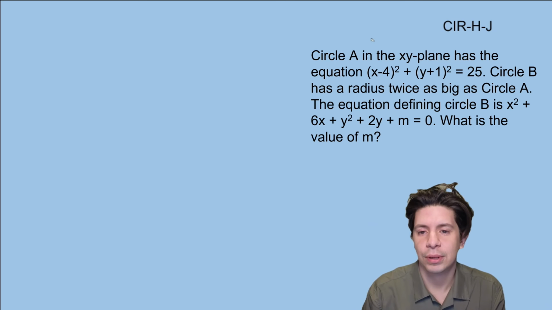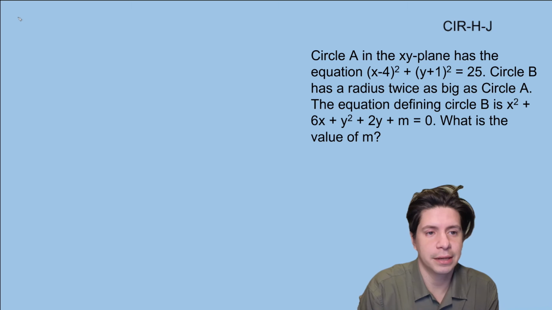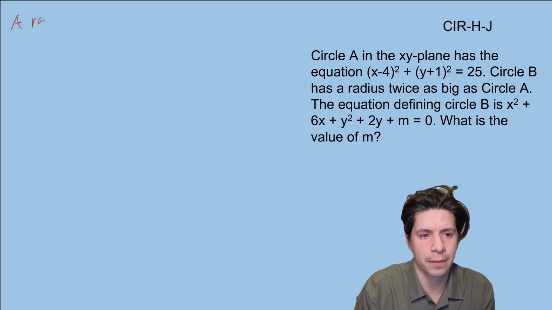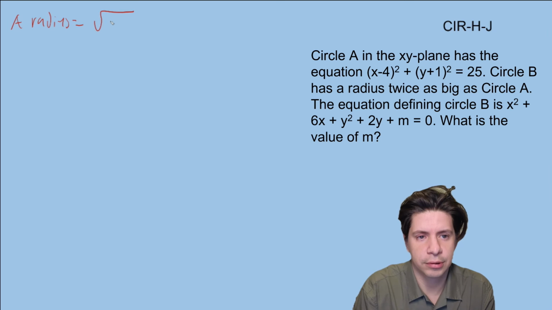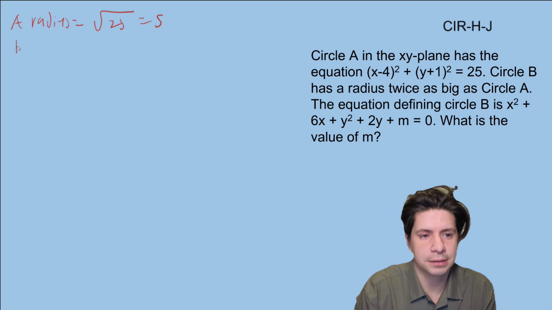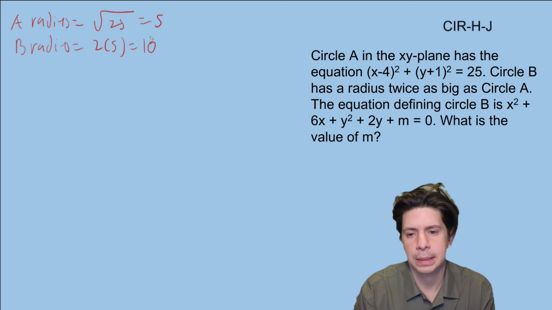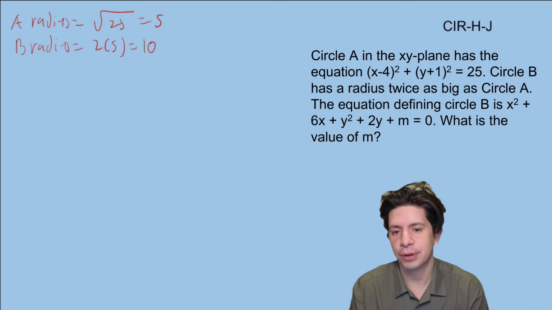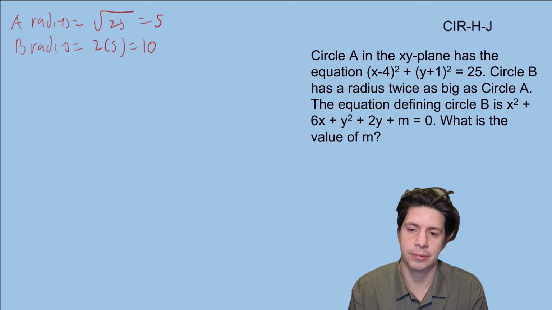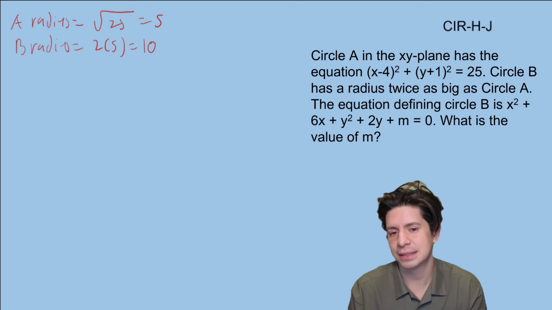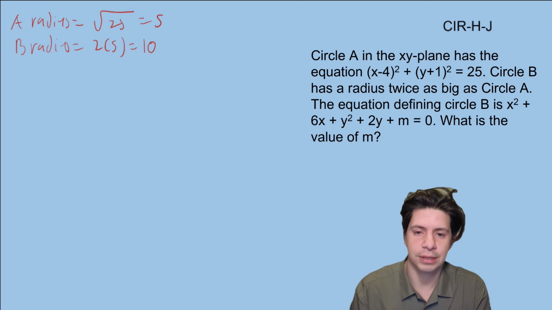So what's the radius of circle A? So A radius equals square root of 25, which equals 5. So B radius, because we're told it's twice as big, is going to be 2 times 5, which is 10. Okay, so we need to get this equation. m has to give us something that makes a radius of 10. And it wouldn't just be 10 because this isn't completed in a square yet.